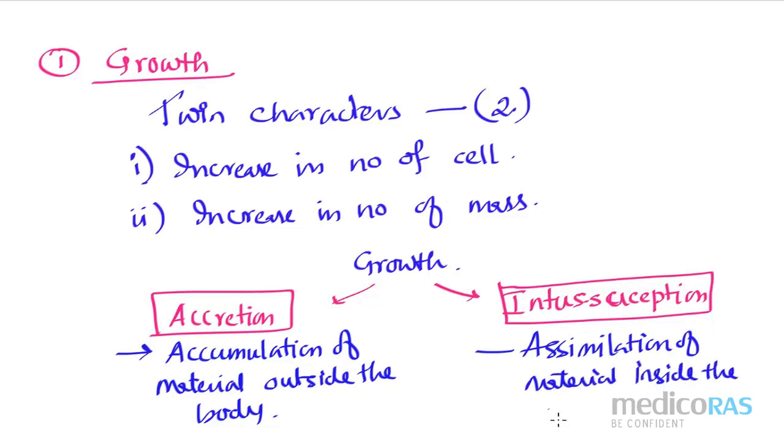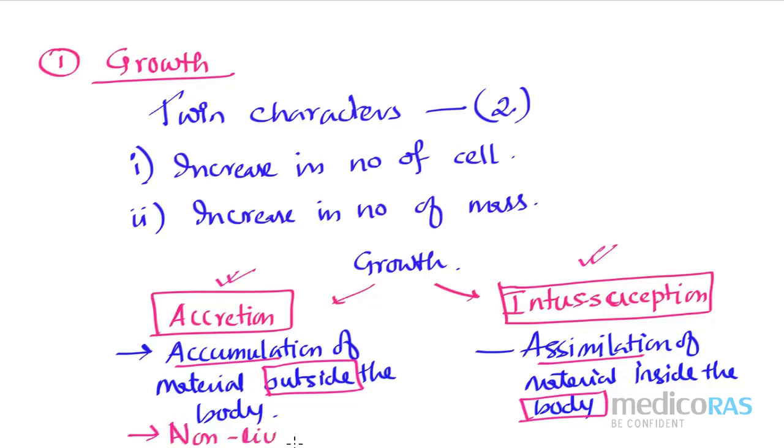If a body accumulates substances inside and therefore the body size or mass increases, that condition is known as intussusception. Whereas if accumulation happens outside the body, it is considered non-living growth, the accretion kind of growth. So accretion growth is for the non-living entity, and intussusception growth is for the living organism.